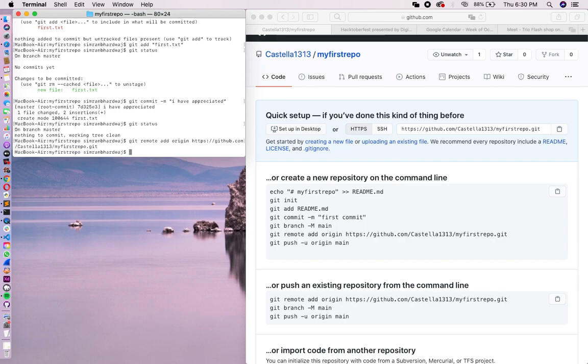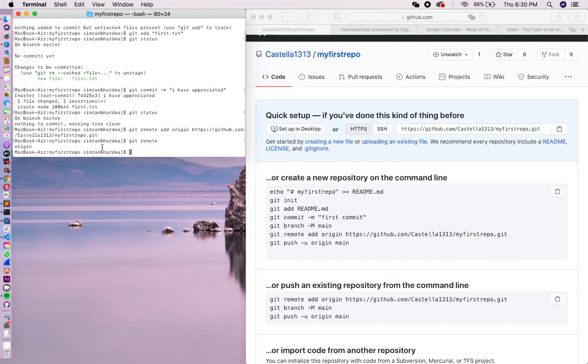Now you just press enter, and when you type git remote, you can see it is telling us that a remote has been created named origin. This URL is pretty big, right?